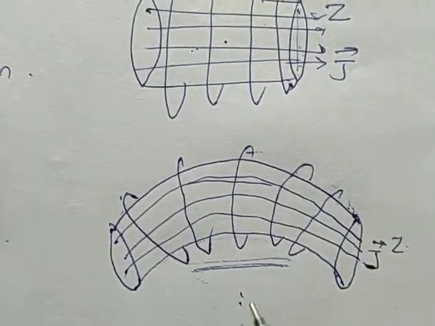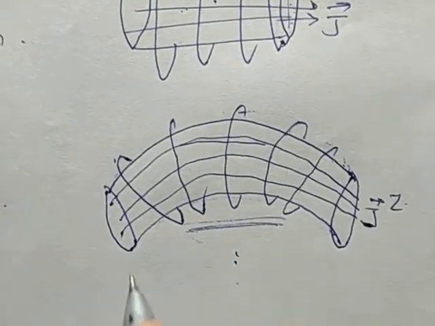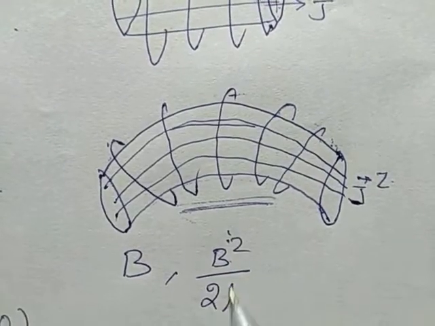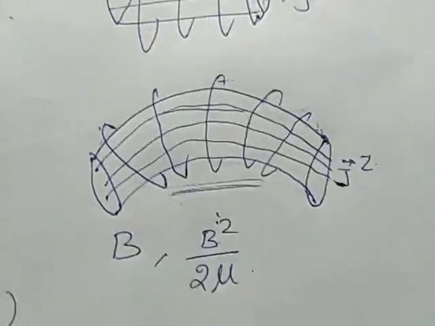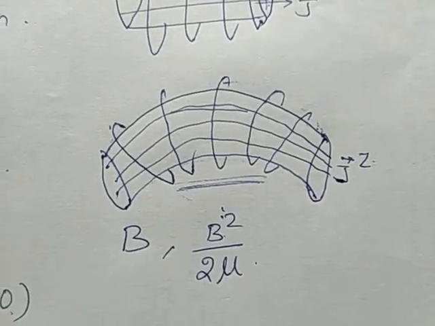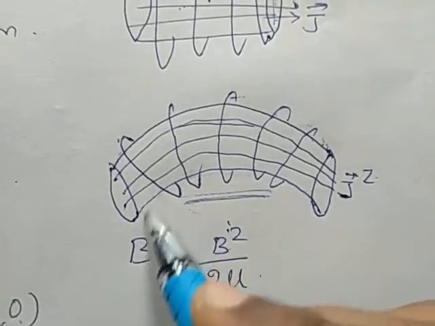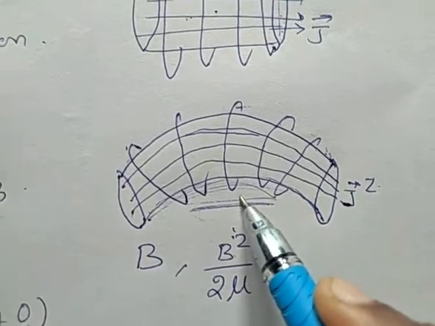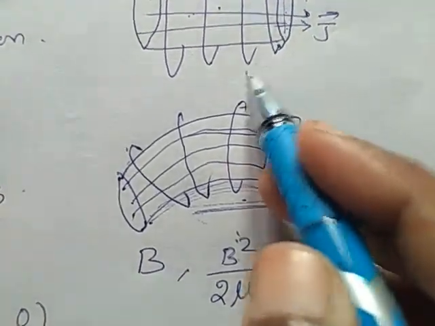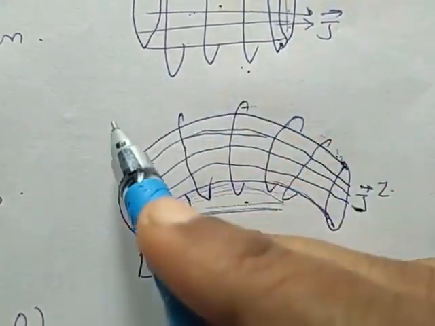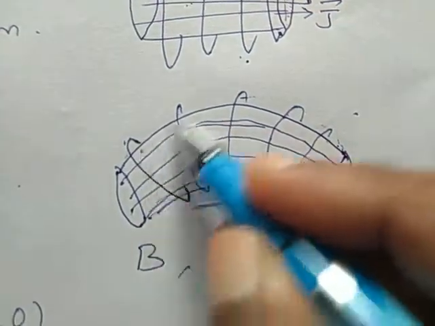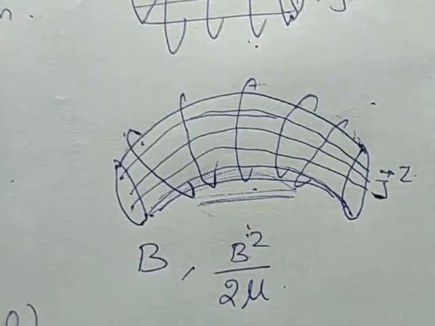Thus the magnetic field B and magnetic pressure B squared by 2 mu, which keeps the plasma confined, is increased on the concave side. Here the magnetic field strength is increased compared to the convex side, where it is released. Here the magnetic field is compressed, here the magnetic field force is released.